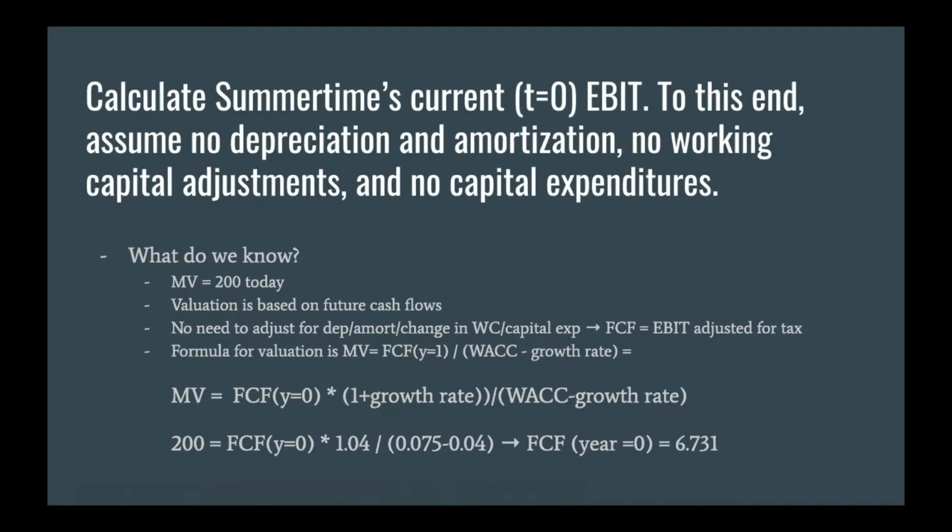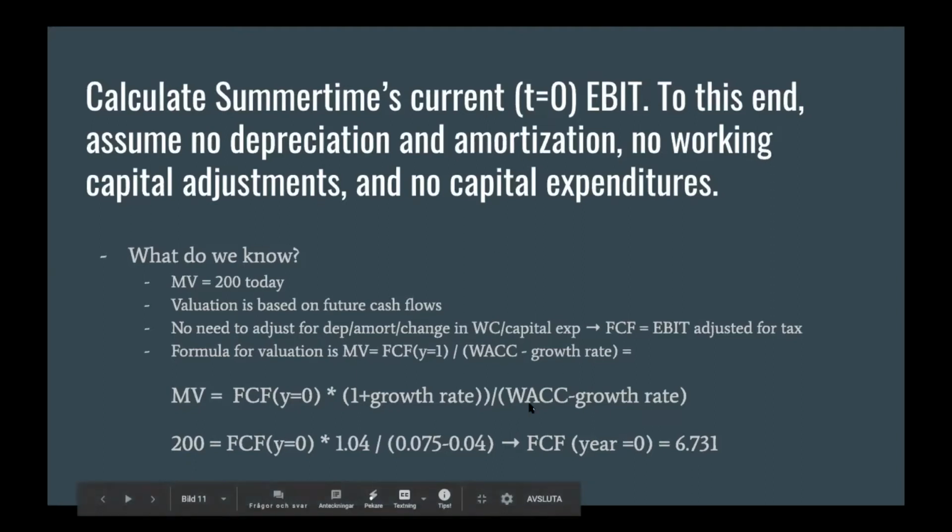And since we know the growth rate of the free cash flow is equal to 4%, we can state free cash flow year 1 equaling the free cash flow year 0 times 1 added with the growth rate. This is the rate that the free cash flows will grow with. And then again, we divide it with the WACC minus the growth rate.